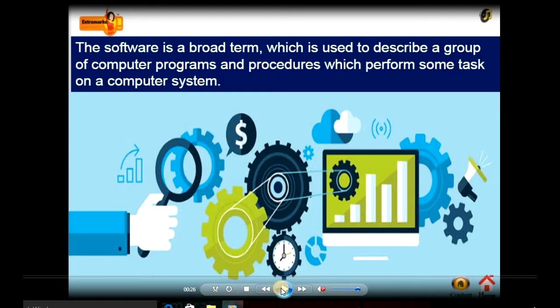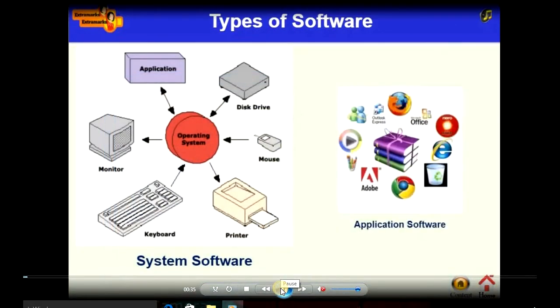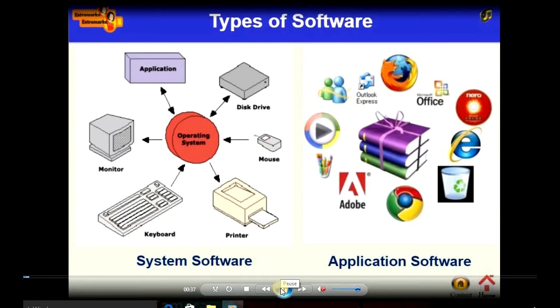My dear students, I want to tell you one thing. When you are listening to music, you can only listen to it, but you cannot touch it. But you can touch your pen drive, your hard disk, your speaker. So all the parts that you can see and touch are hardware, and the part which is used to run the computer is called software. There are different types of software. Let's see. One is called system software, another one is called application software.